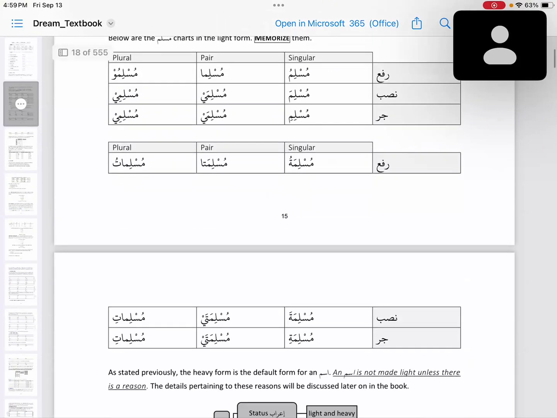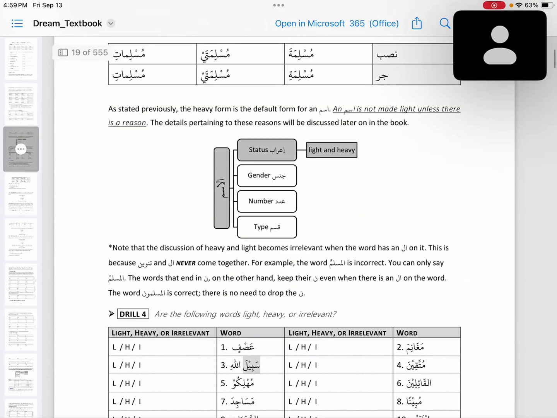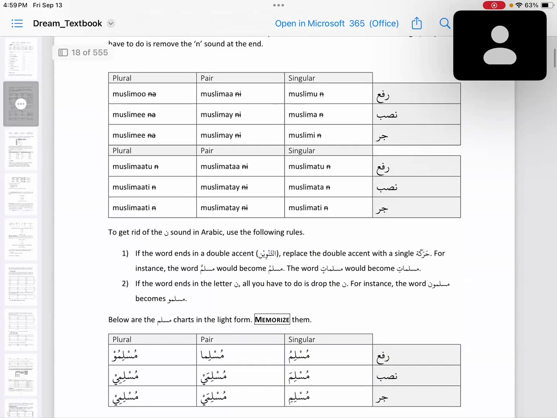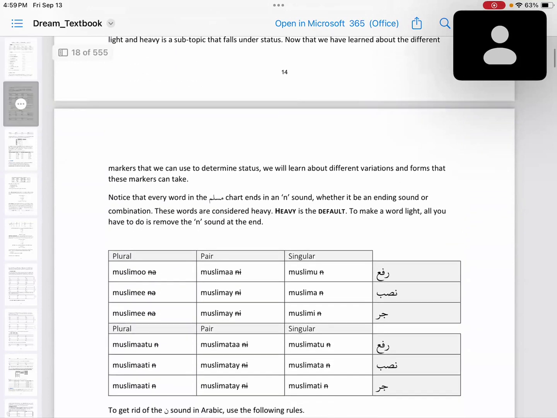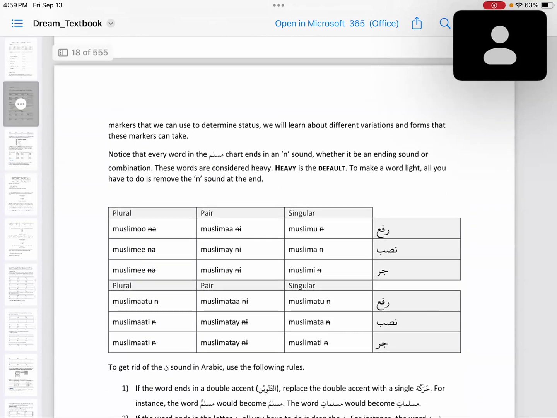Let's just go through the light and heavy also. What is the meaning of light and heavy? Lightness and heaviness are not from among the four properties of ism. Rather, the discussion of light and heavy is a subtopic that falls under status. Now that we have learned about the different markers, un, an, in, and the different Arab to determine the status, we will learn about different variations and forms that these markers can take.